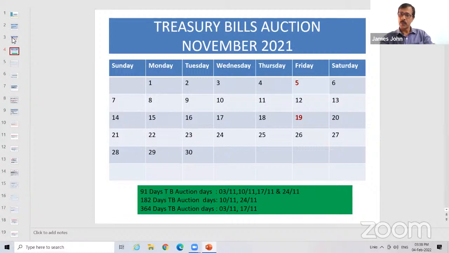And now coming to it, if 5th is a reporting Friday, the preceding Wednesdays of the reporting Fridays are 3rd and 17th. So 3rd and 17th are the days on which the 364 days treasury bill will be auctioned. So, Wednesday preceding the reporting Friday. And what are the non-reporting Fridays in November? 12th and 26th. And what are the preceding Wednesdays of the non-reporting Fridays? It is 10th and 24th. So 10th and 24th are the days on which the 182 days treasury bill will be auctioned.